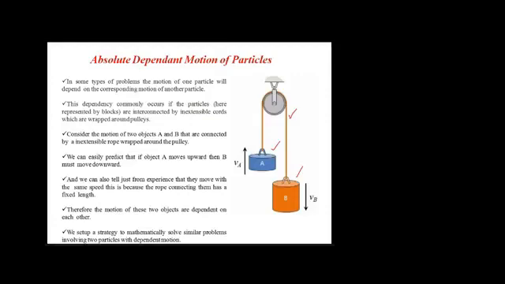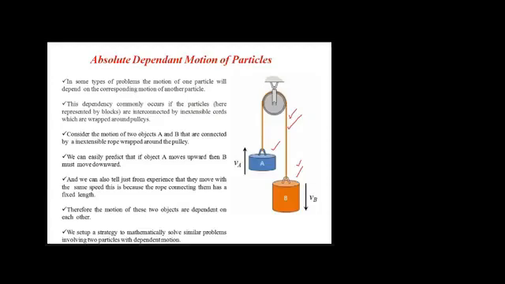In many problems, the motion of one particle sometimes depends on the corresponding motion of another particle. If we analyze that, we will be able to solve such cases in which the motion of one particle is dependent on some other particle. So let us consider two blocks, block A and block B, both connected with the help of a rope, and the rope passes over a pulley. Now this rope is inextensible, meaning no extension or deformation is possible in it.